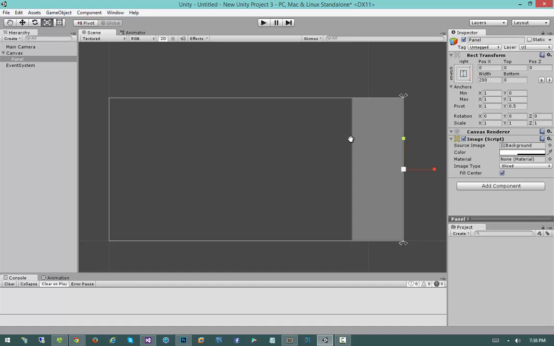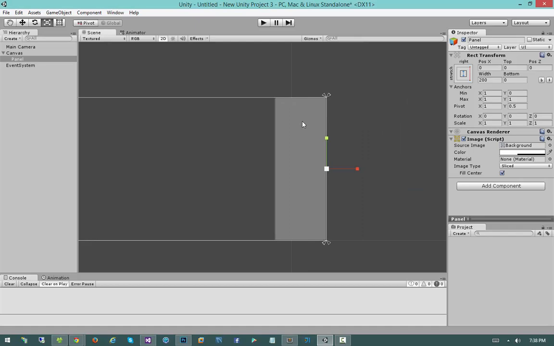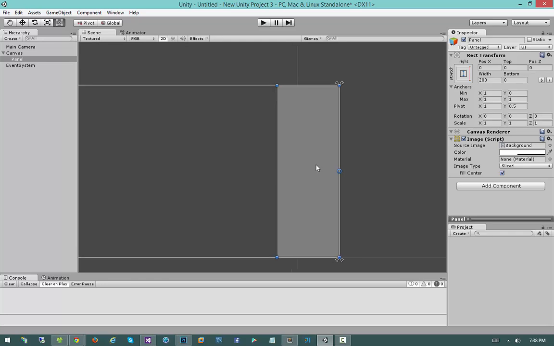I do want to go ahead and introduce a couple of bits of padding though, because you'll notice that by default our panels use this really nice little rounded rectangle doohickey. Well, I don't like how that looks on the edge of the screen. I think it would look a lot better if we introduced some padding. We can do this visually, of course, by clicking on our panel and selecting the Rect Transform tool right here, which is a new addition in Unity 4.6. This can also be activated by hitting the Y key on your keyboard. And once we do that, we can adjust our padding however we want.